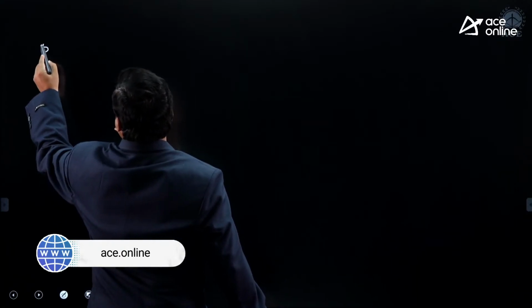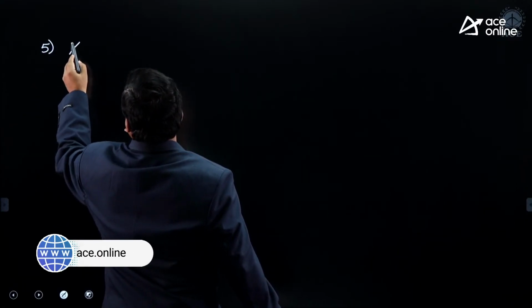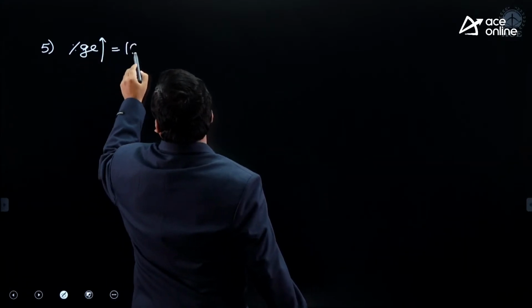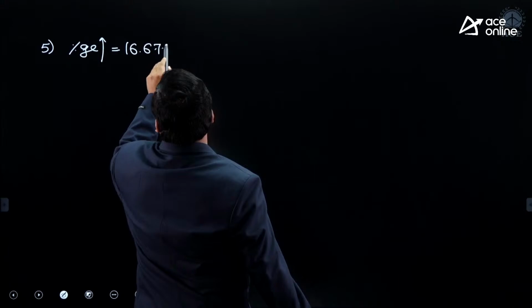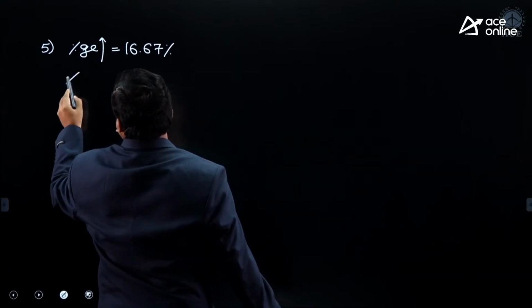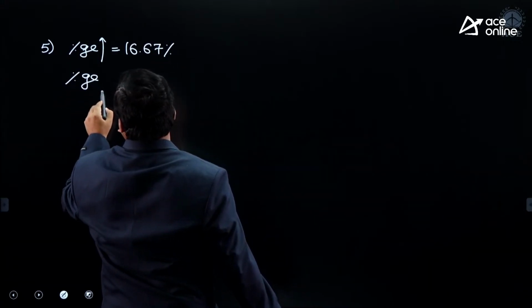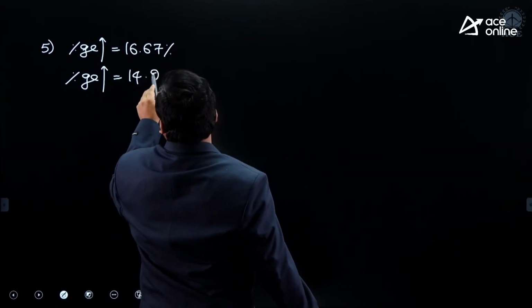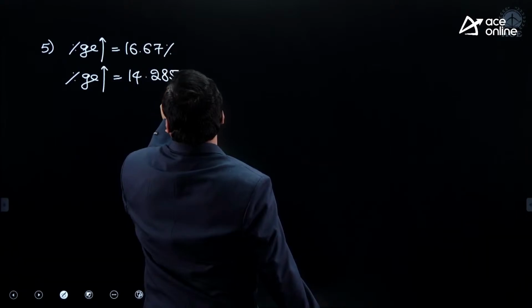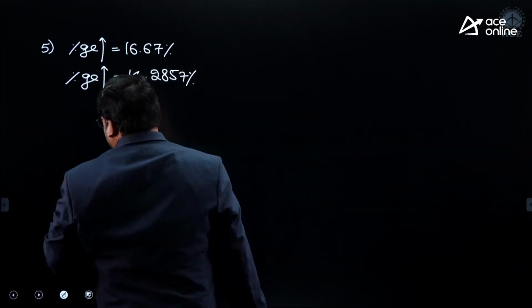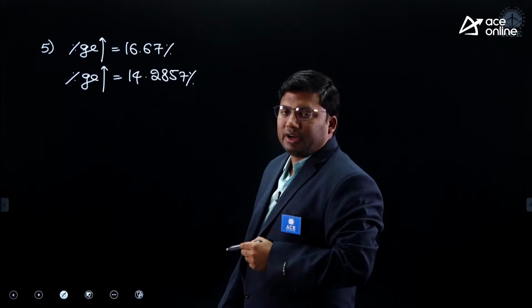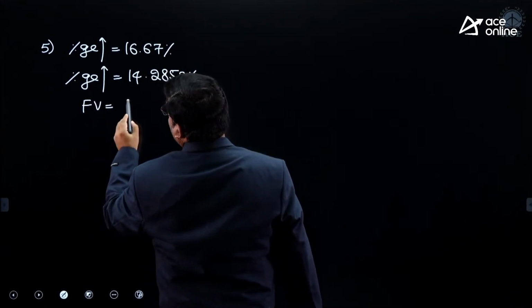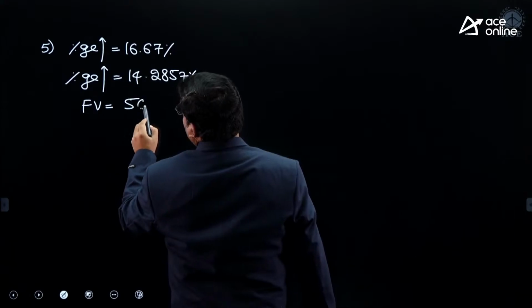Sir, what will happen if there are 2 increases? Percentage increase is, first year there is an increase of 16.67%. Second year there is an increase of 14.2857%. Final value is 560.